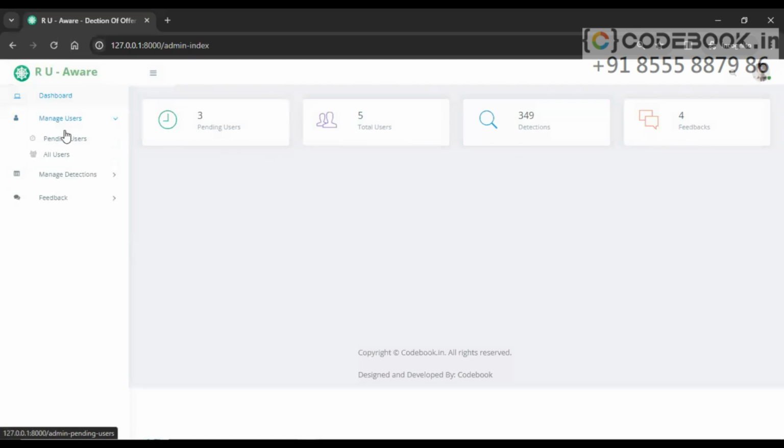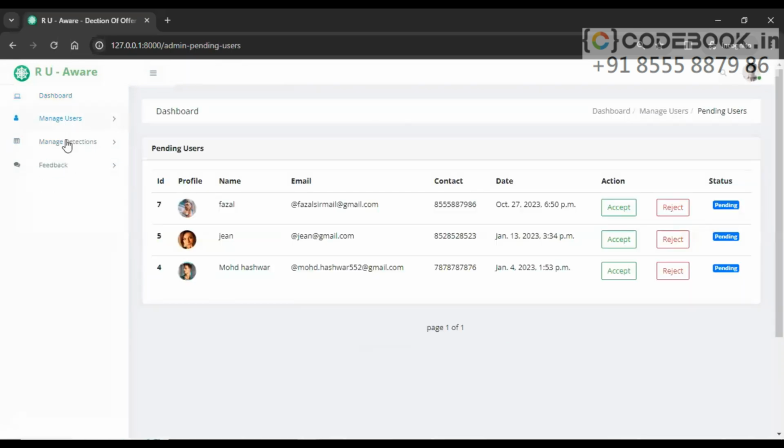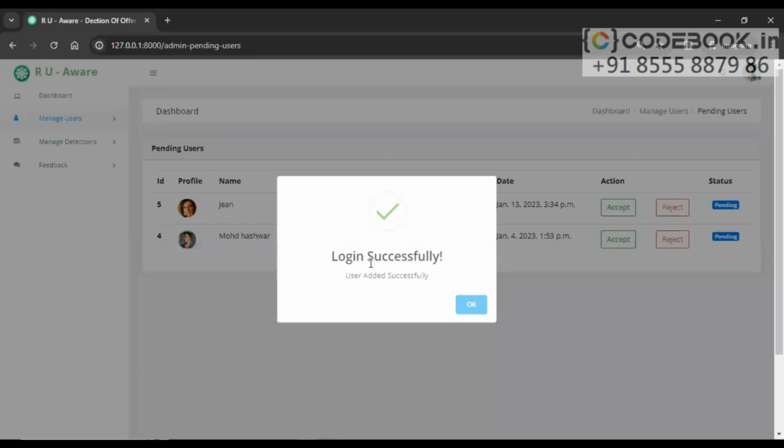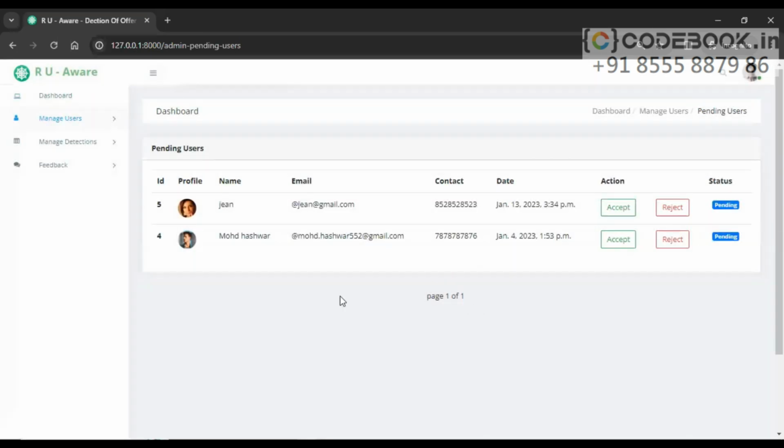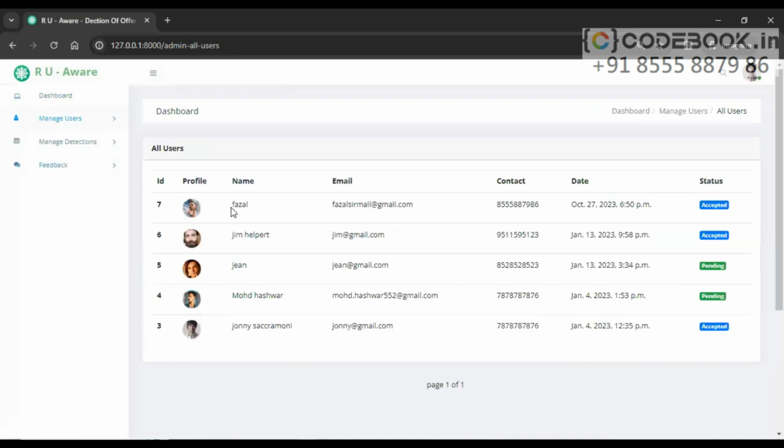Under manage users, we have the option pending users. In pending users, we can see that this user account is pending. If the administrator wants to authorize this account, we click on this accept button. Let's click on the accept button to authorize the user account. Login is successful. The message is wrong, but the account activation is completed. Now, if I go to all users, I'll see here this detail, accepted. The account is accepted.